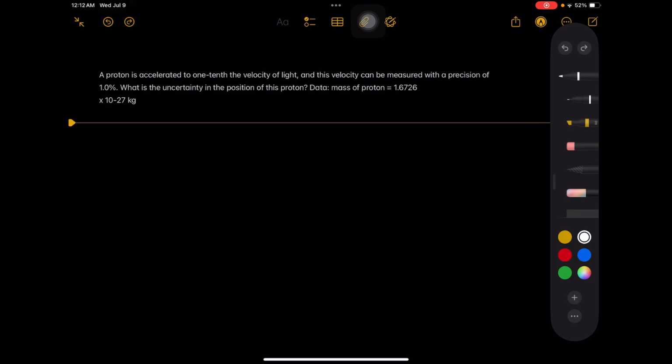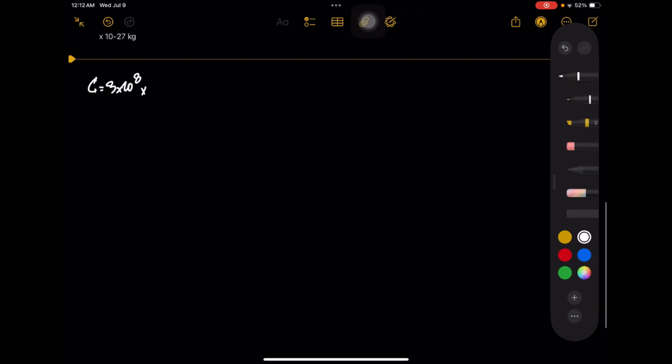We show it as C. It's 3 times 10 to the power of 8. So it says 1/10 of the velocity of light. So times the 1/10 will be our V, and V is 3 times 10 to the power of 7.